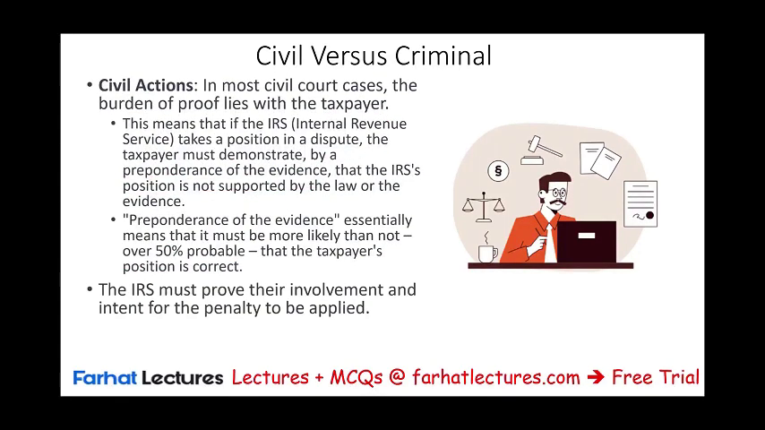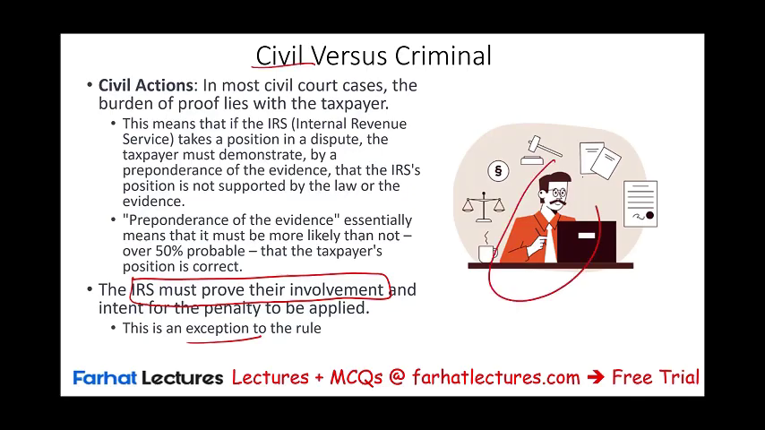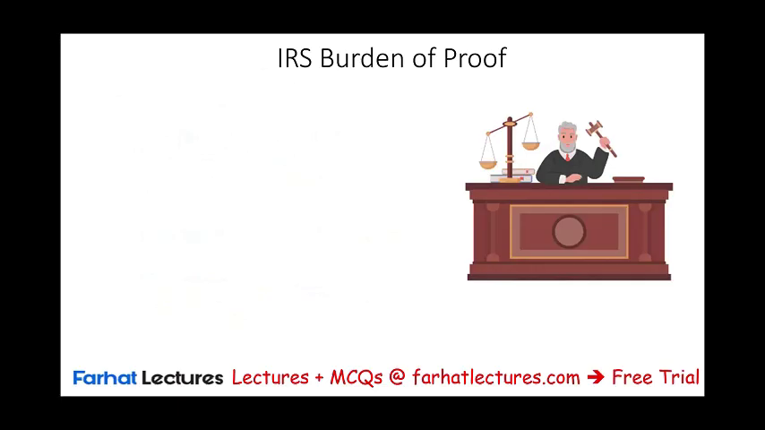When the issue is aiding and abetting, although it's a civil liability, the IRS must prove their involvement and intent for the penalty to be applied. So simply put, the IRS here must do the demonstration. Notice this is an exception to the rule. In most civil cases, who has the burden of proof? The taxpayer. Well, if it's aiding and abetting, although it's a civil case, just know it's an exception where the IRS will have to be on the other end proving their case. So the IRS has the burden of proof.